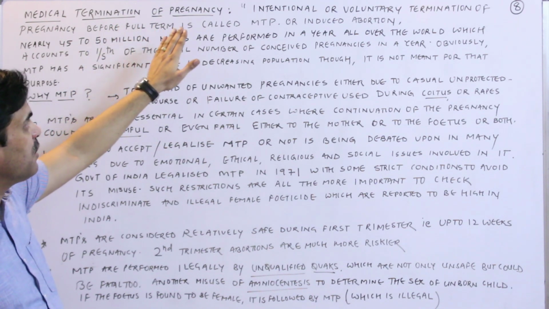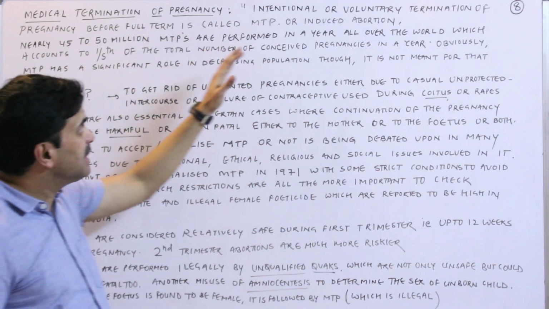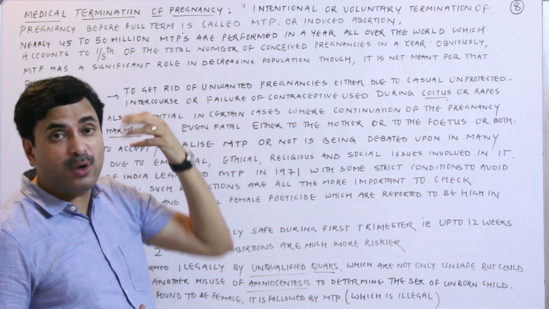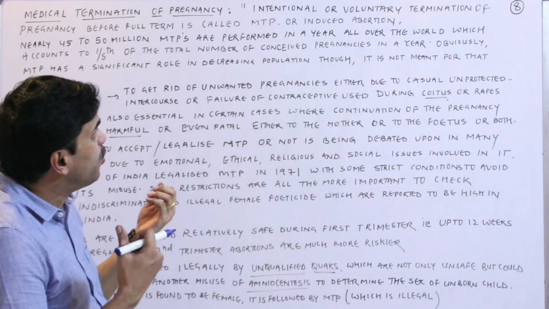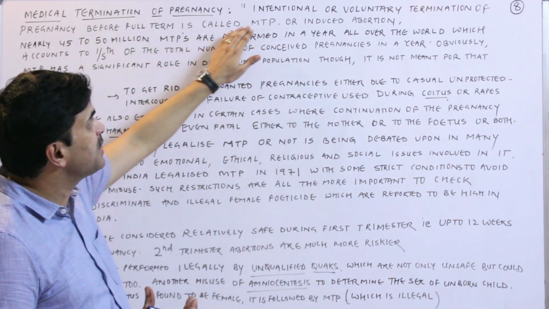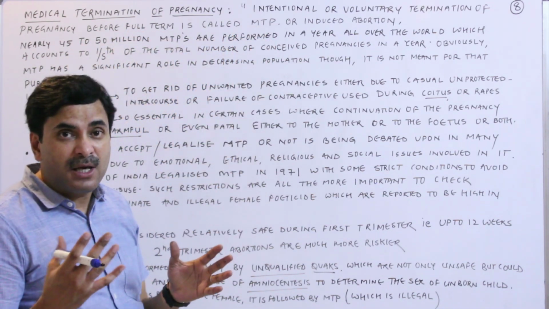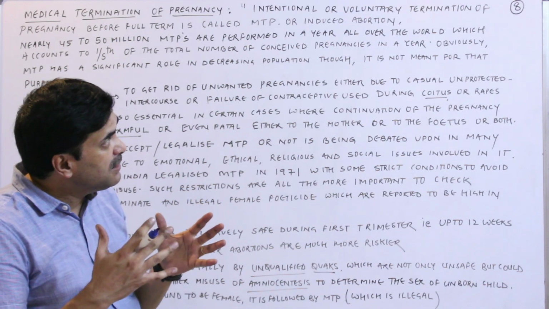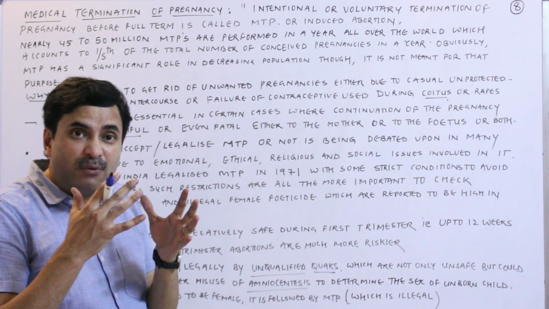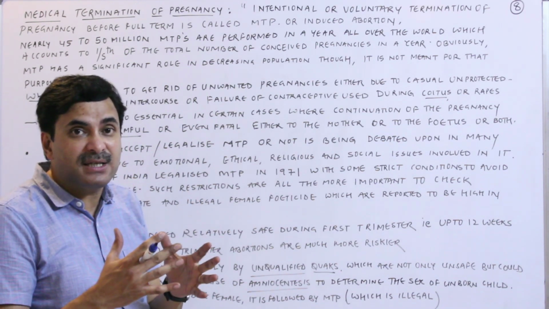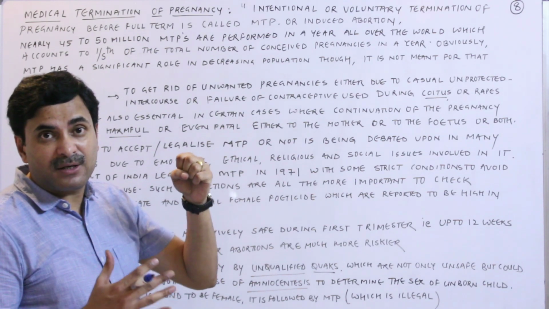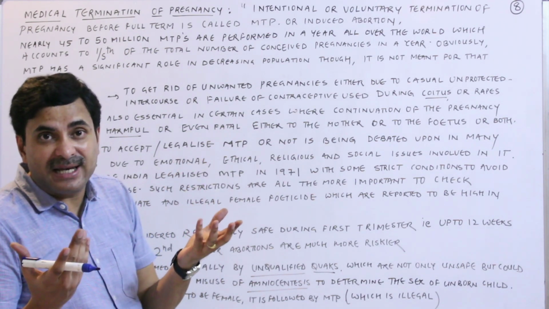Medical termination of pregnancy. Medical termination of pregnancy means intentional or voluntary termination of the pregnancy before the full term, called MTP or induced abortion. It means if a female doesn't want the child or doesn't want to continue the pregnancy, then she can remove her pregnancy. Particularly in India, it is legalized.